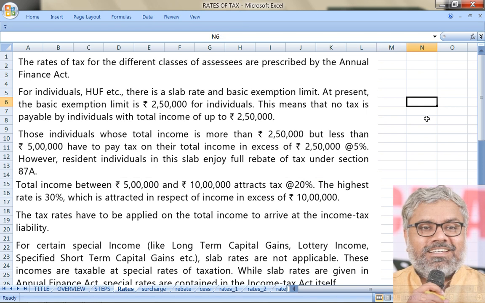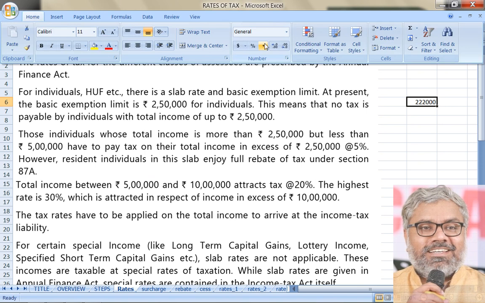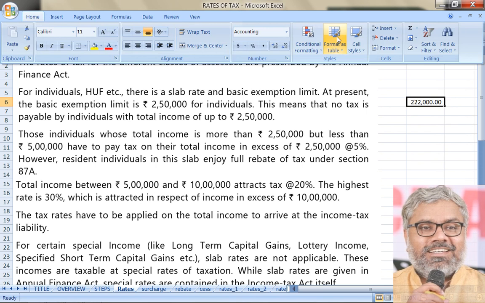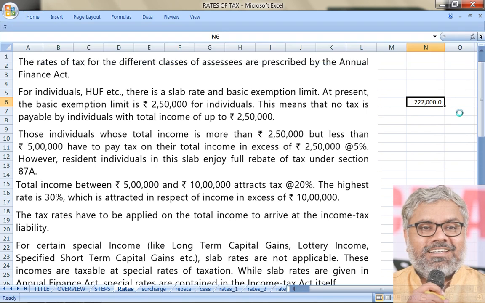Let us say some person has an income of 2,22,000. This is his total income.